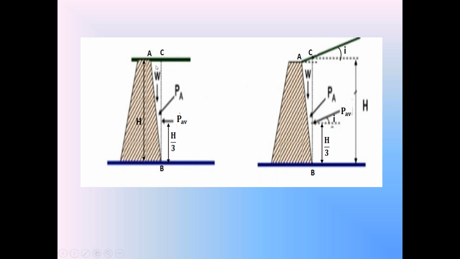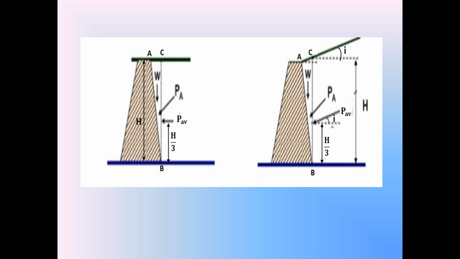Then consider the backfill soil in this wedge ABC. In the triangle ABC, which is called the wedge, we have the backfill soil. Take W as the weight of that backfill soil in the wedge ABC. We can find the area of the triangle ABC. Consider the unit thickness of the triangle ABC. We can calculate the volume of the wedge ABC, area into thickness.